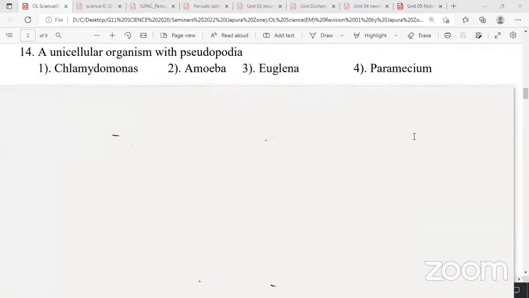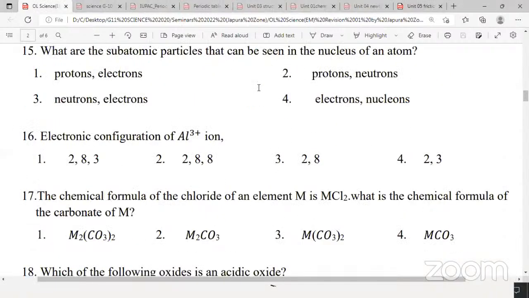Question number 15. What are the subatomic particles? Now chemistry. So now we finished the biology revision and chemistry. Subatomic particles, very basic thing. Those who have the basic knowledge of chemistry should know this. Yeah, Chanu, Niroshan, what is the answer for the 15th MCQ, Chanu? Protons and neutrons. Good. Inside the nucleus are protons and neutrons.